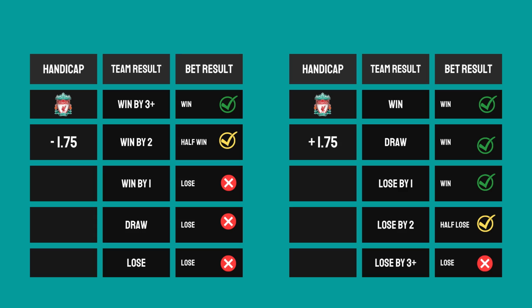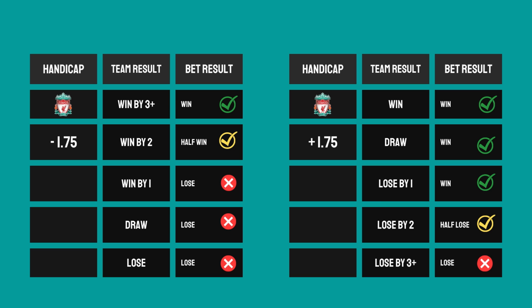Now, let's go to the handicap of minus 1.75. If the team you pick in this case wins by a 3 goal margin, then your bet is won. If the team wins by a 2 goal margin, then half of your stake is lost and half will be refunded. If they lose by a 1 goal margin, your stake is lost. If they draw, your stake is lost. If they lose the match by any goal margin, your stake is still lost.